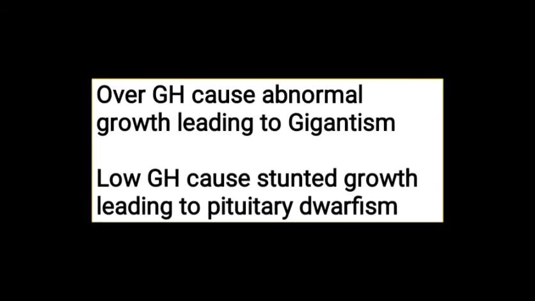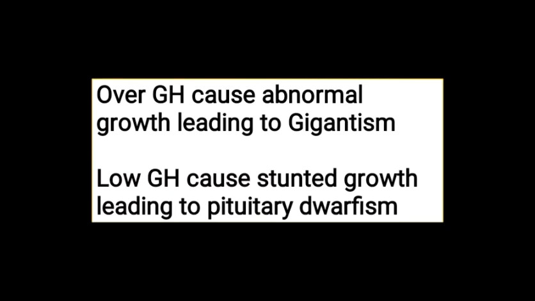Now, what are gigantism and pituitary dwarfism? Those two are disorders. How do they occur? Let's know about that. Now we have studied growth hormone GH. When oversecretion of growth hormone exceeds the limit, abnormal growth of the body occurs, and that abnormal growth leads to gigantism. And vice versa, when there is low secretion of growth hormone and the growth becomes stunted, it results in pituitary dwarfism.